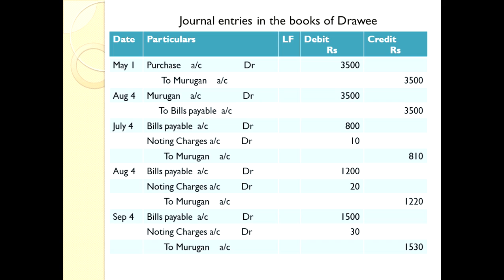Now the third one is for dishonor of the bill. The first bill. Dishonor of the first bill. Bills payable account debtor. Debit what comes in. So bills payable account debtor. And debit all expenses and losses due to dishonor. We have to pay the legal charges to the drawer. So it is an expense to us. So we debit that expense. Noting charges account debtor to Murugan account.